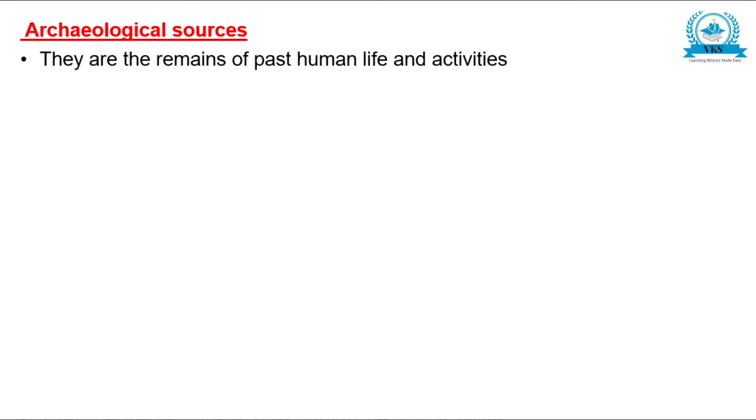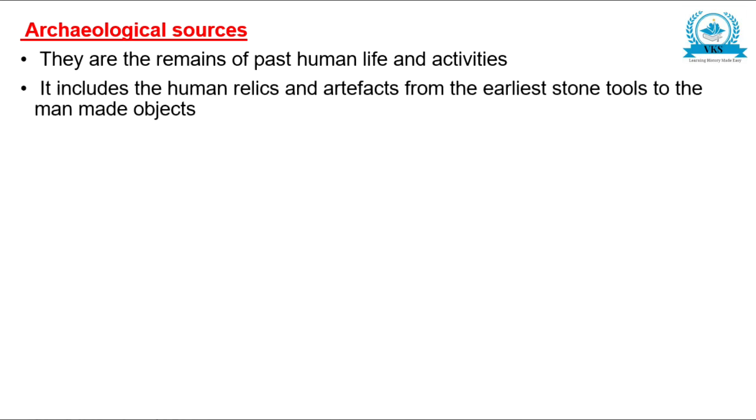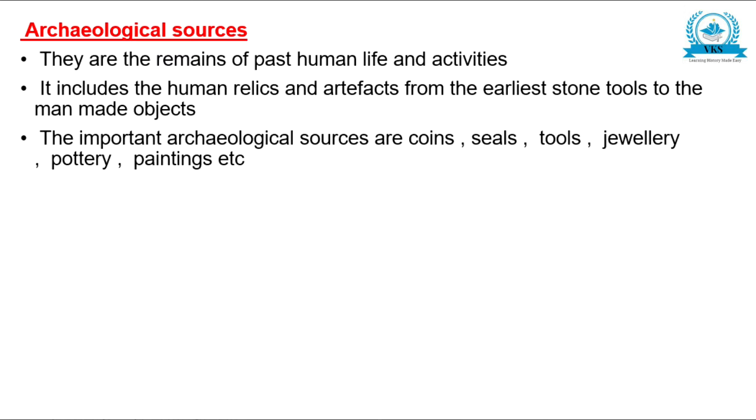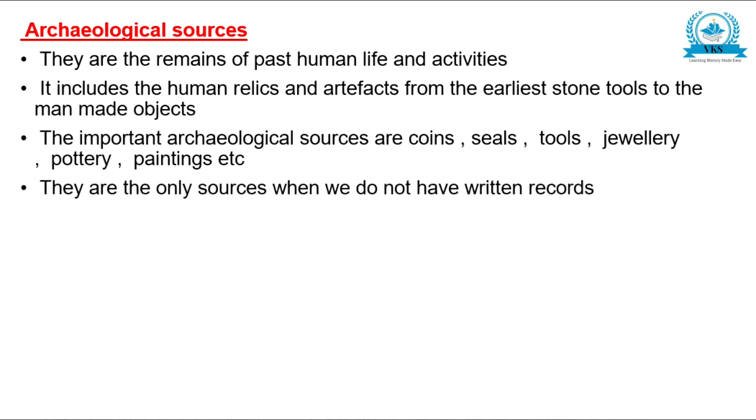Archaeological sources. They are the remains of past human life and activities. It includes the human relics and artifacts from the earliest stone tools to man-made objects. The important archaeological sources are coins, seals, tools, jewelry, pottery, paintings, etc. They are the only sources when we do not have written records.